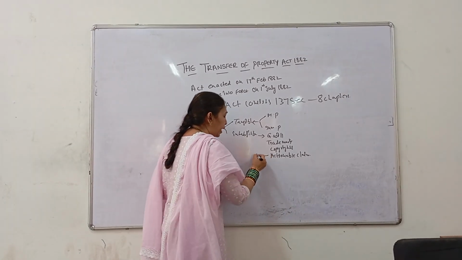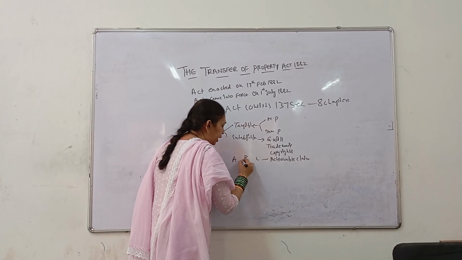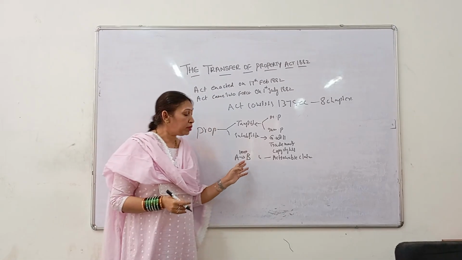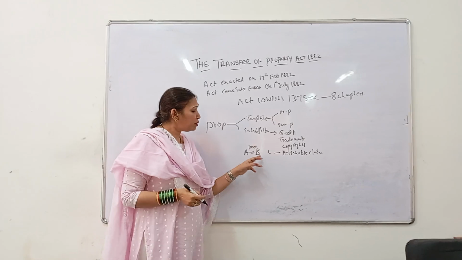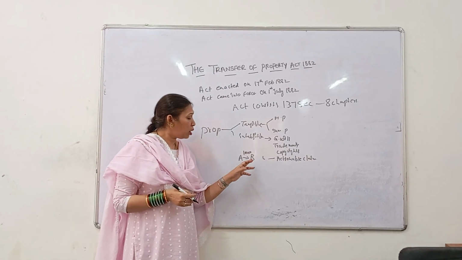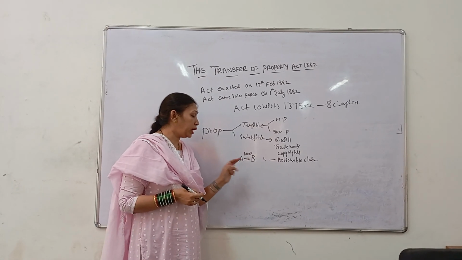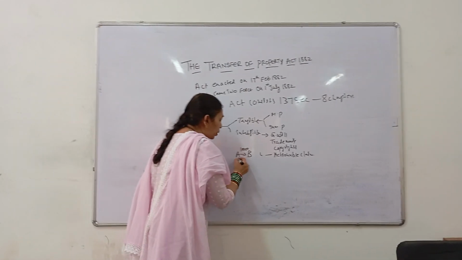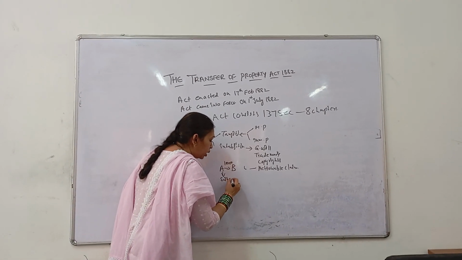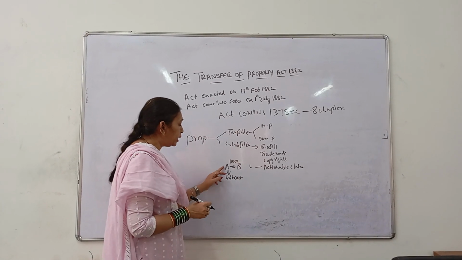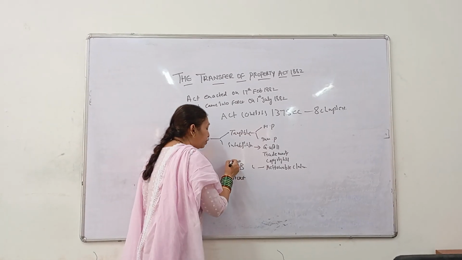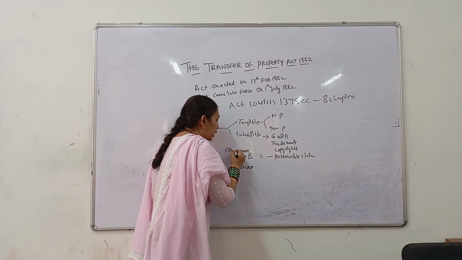For example, A and B were two friends and A has given 10,000 rupees to B. Whenever A went to B and asked about the money, B never acted on that, and did not decide to give the money. Now when B is not giving the money, what can A do? A has only one thing, that he can approach the court of law. When he files the suit in court, he is taking an action against B, and the 10,000 that he is going to recover we call a claim. So that is called an actionable claim.